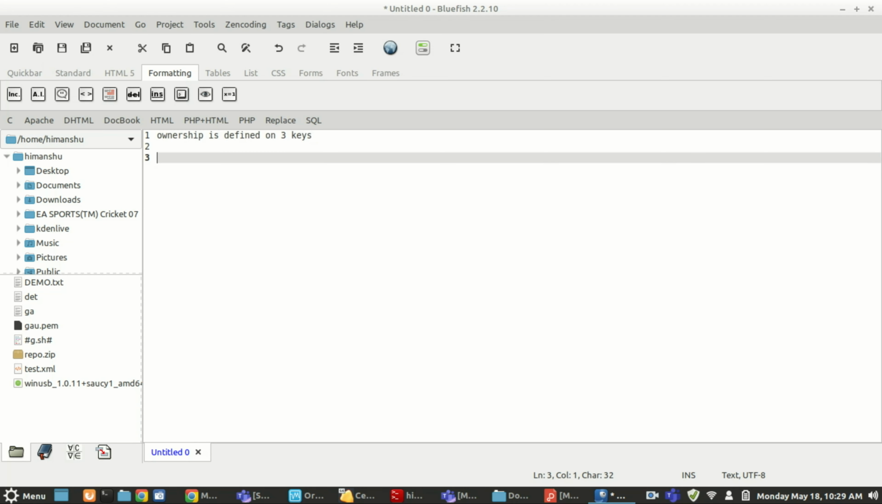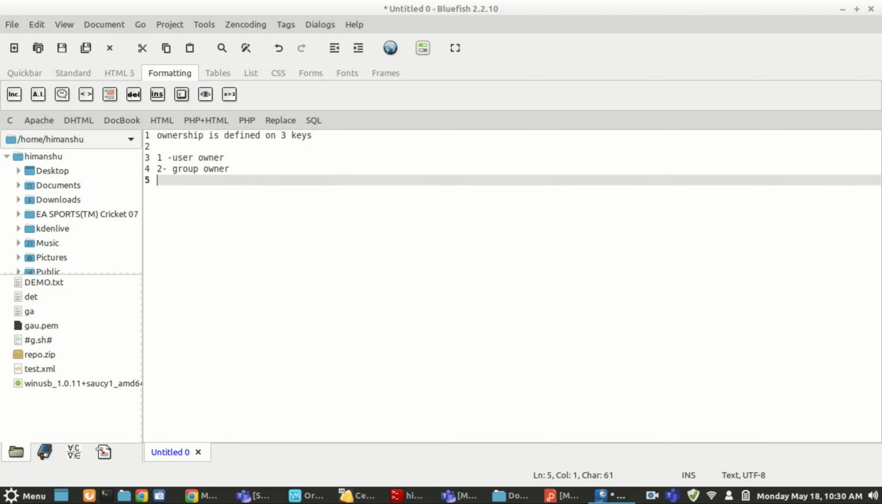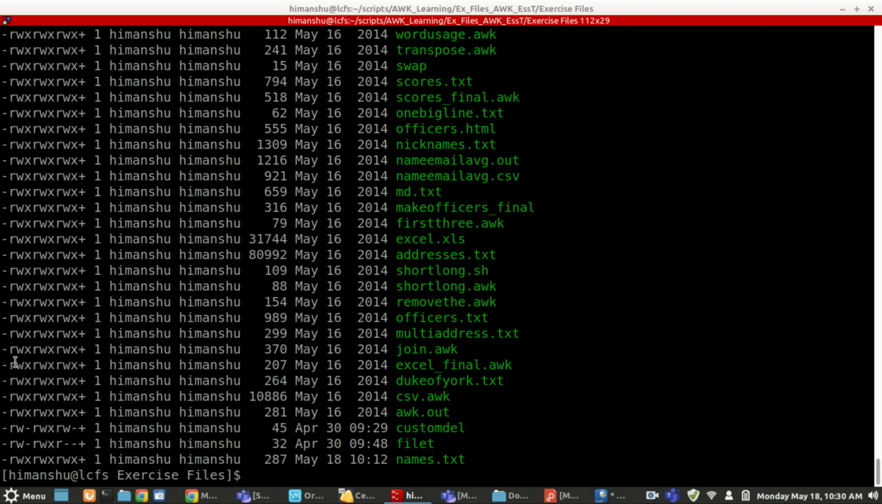The first one is your user owner, the second one is your group owner, the third one is your others. With each file, if you can see here, each file has certain values, right? Don't get confused with the plus sign, that is a separate thing. But here, if you see, there is rwx, rwx, rwx.